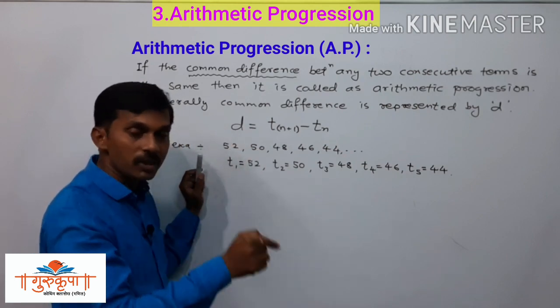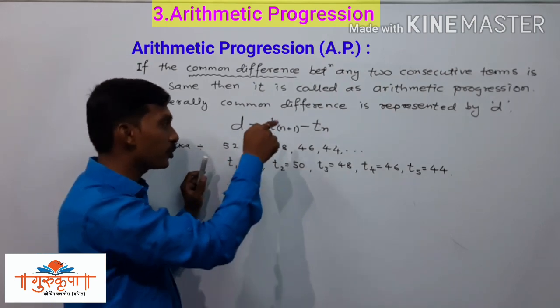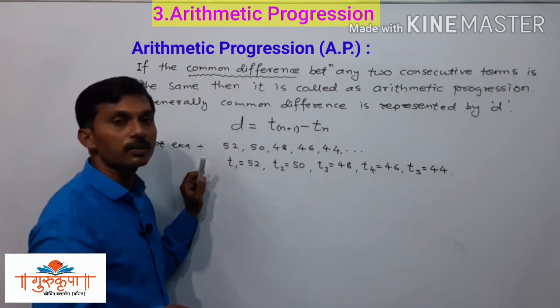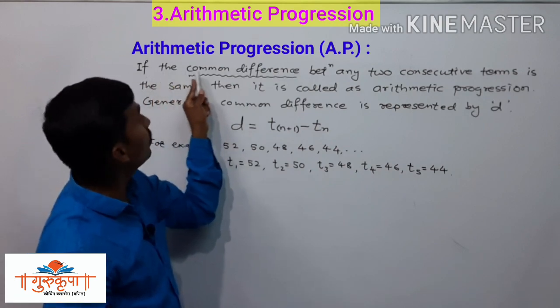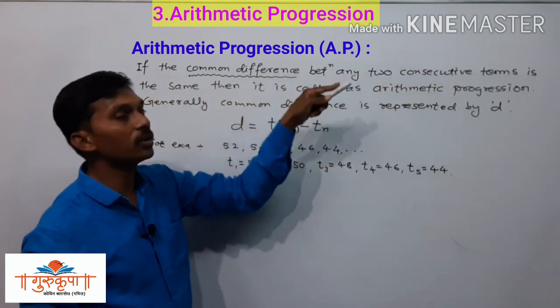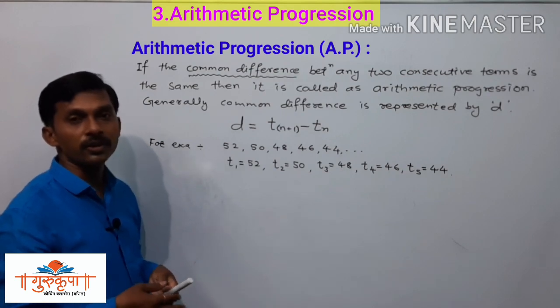If this difference is constant or the same every time, then this progression is called an arithmetic progression. So we will check whether the common difference is the same or not.